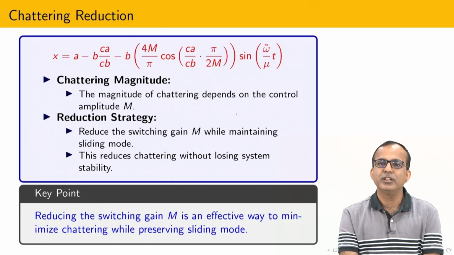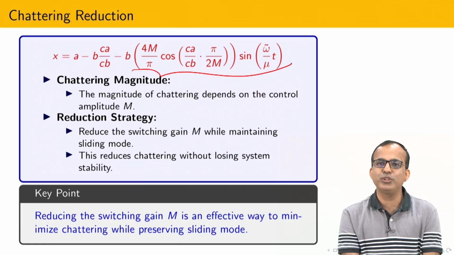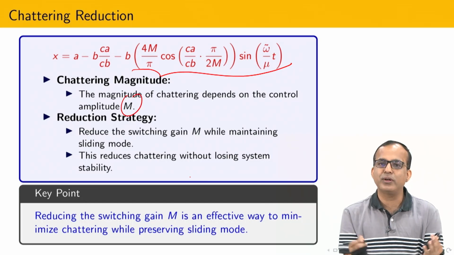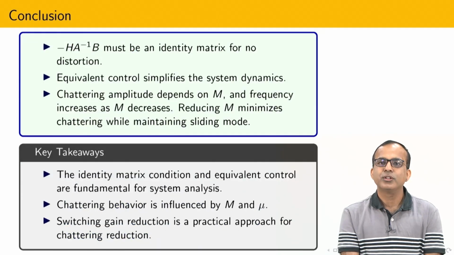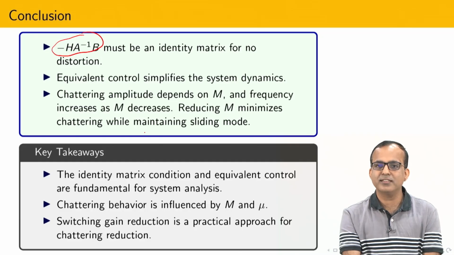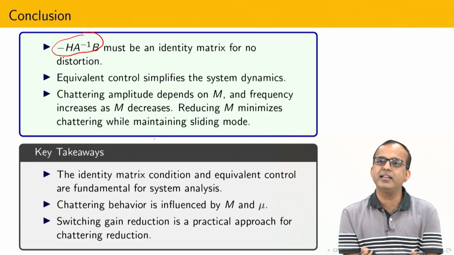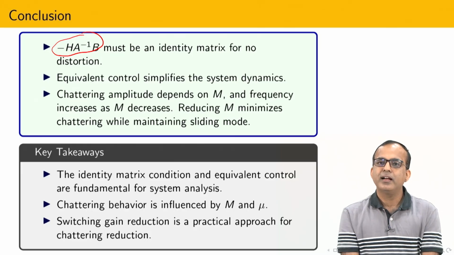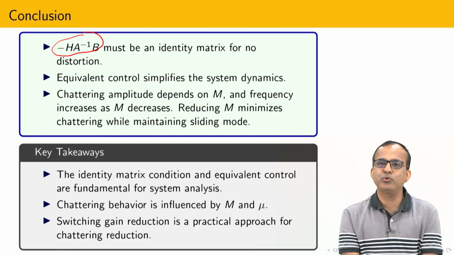That is the conclusion. So in this way I am able to characterize the chattering, and to reduce it, obviously I have to control the gain. That is the only way to actually reduce the chattering. So now it is time to conclude this lecture. Whenever we are designing sliding mode control, at that time we have to tune sensors. We have just taken sensor dynamics here because actuator dynamics we have already considered, and after that I am going to understand the effect of the sensor.